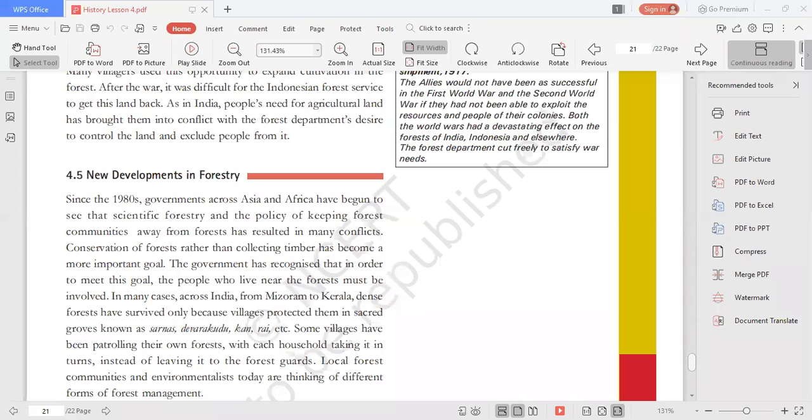You've seen the flag of France? Yes, ma'am. How many of you are learning French in this class? I guess many are there for French. So do you know what kind of government is there in France? It is a republican form of government. Very good. So India is a democratic republic, and France is only a republic, just like the United States. So what is the difference between democracy and republic?